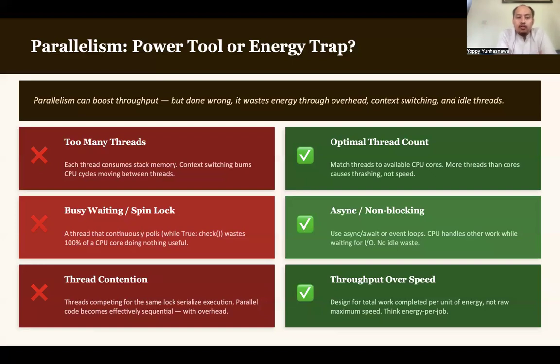Then next, avoid busy waiting or spin locks. This is a thread that continuously polls with a true check, wasting 100% of the CPU while doing nothing useful. Instead, we need to implement asynchronous or non-blocking code. We can use async/await or event loops, so the CPU handles other work while waiting for IO, and there is no idle waste.